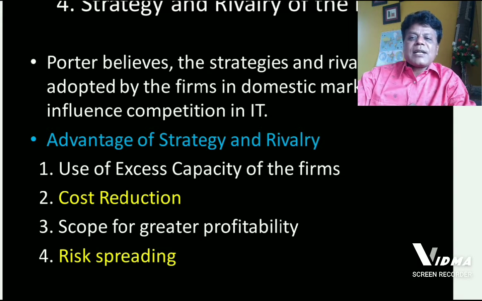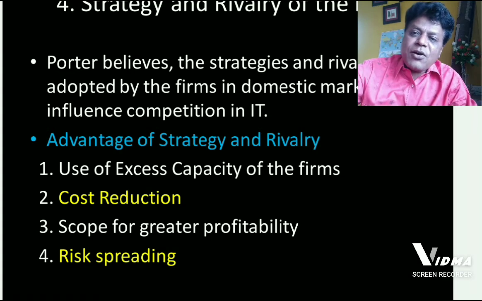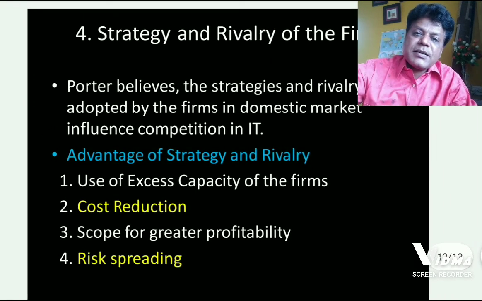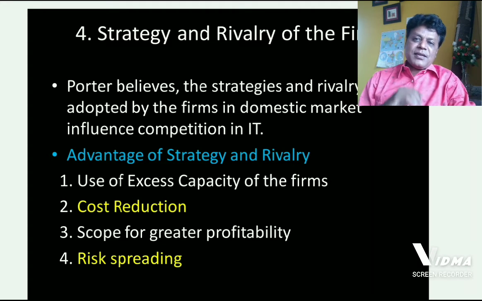So these are the advantages of strategy and rivalries amongst the firms at domestic level. So this is how Michael Porter explained 4 important attributes which cause competition at domestic level and that enrich the international trade of a nation.